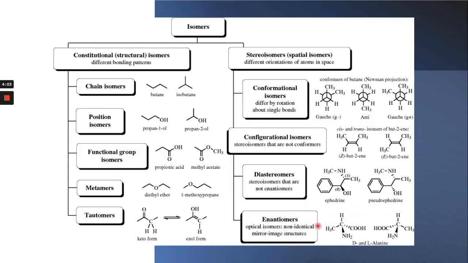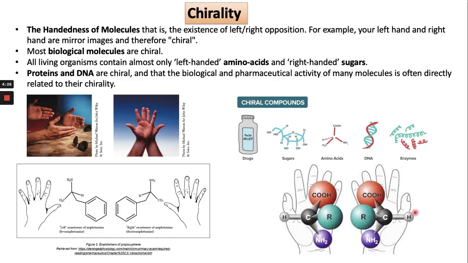If the molecules are not enantiomers, they are the diastereoisomers. So diastereomers are not enantiomers, so they are not mirror images of each other. We will see later some examples in which you will clearly understand what these isomers are. First of all, the most important thing is that we should understand what chirality is.